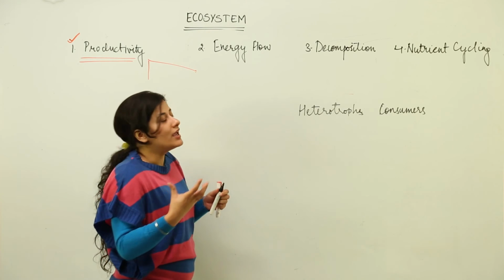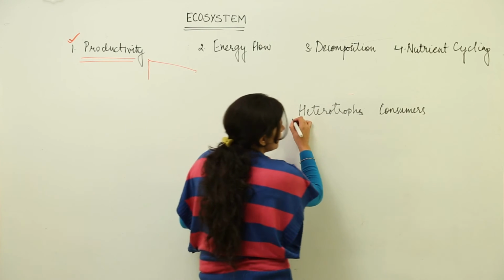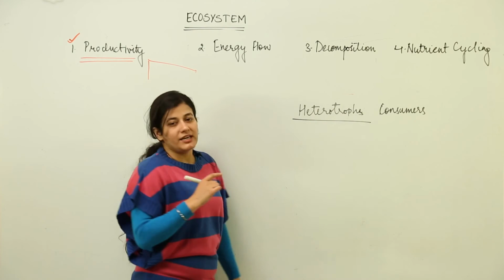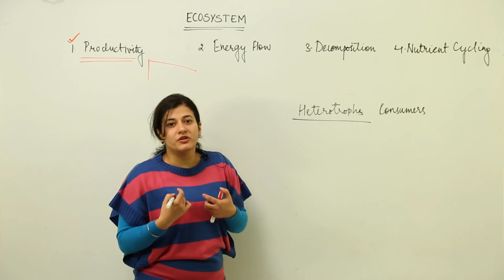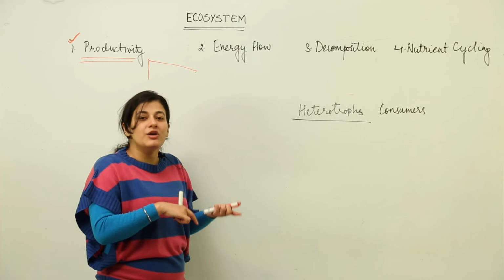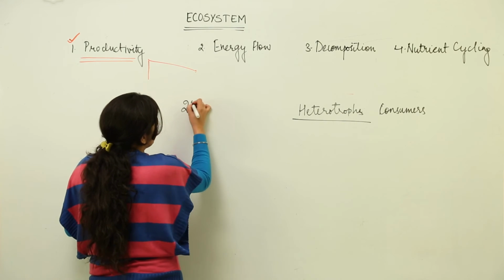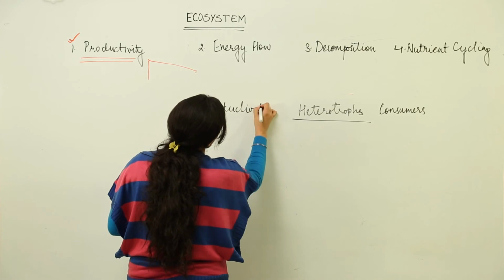In terms of eating food, in terms of ecosystem, heterotrophs are also showing some sort of productivity. Suppose I am consuming deer's meat. So I am consuming deer's productivity, which it had gained by eating some sort of grass. So the secondary productivity is the productivity that a heterotroph shows.